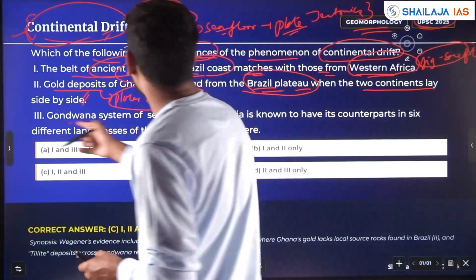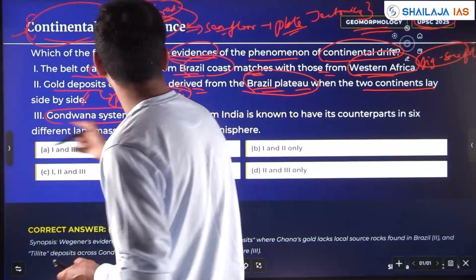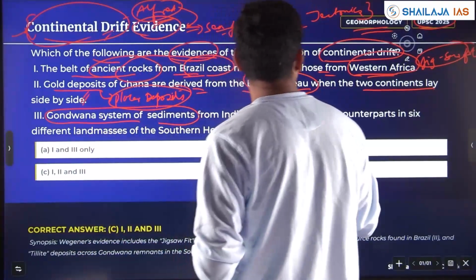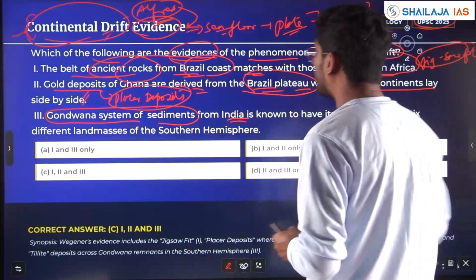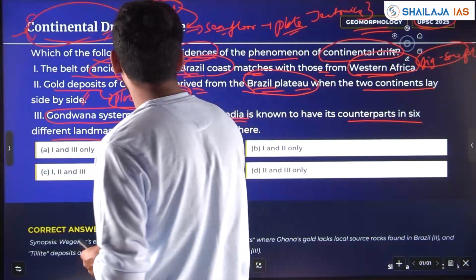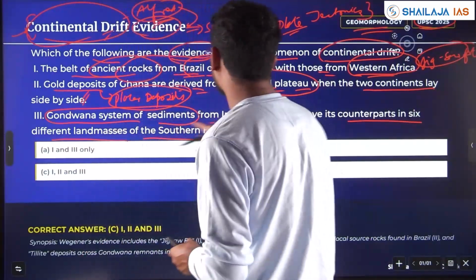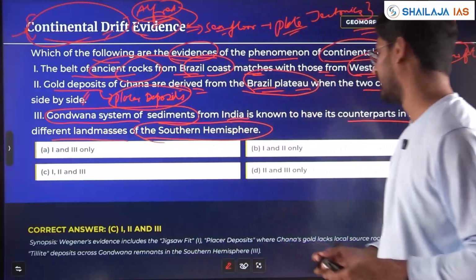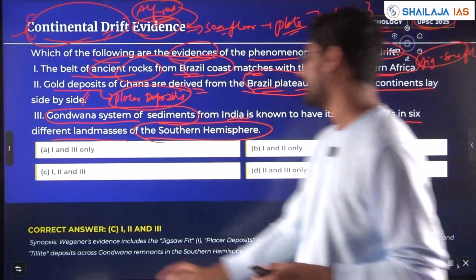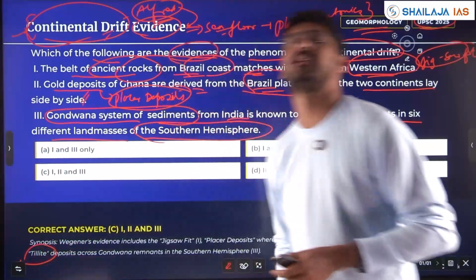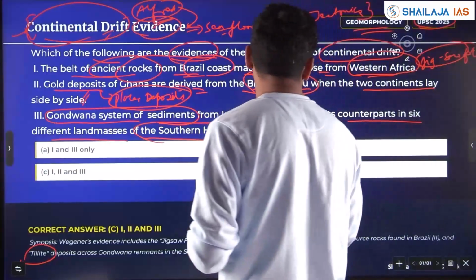Next, the Gondwana system of sediments from India is known to have its counterparts in 6 different land masses of the southern hemisphere. What are these? These are Tillite deposits.